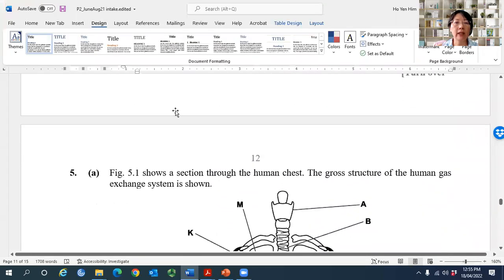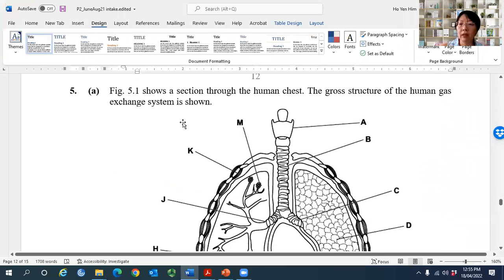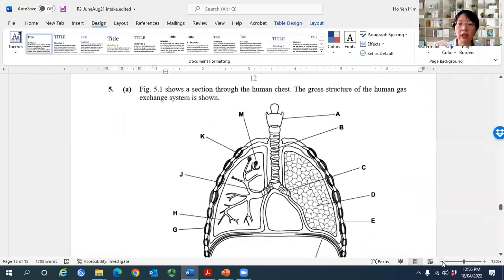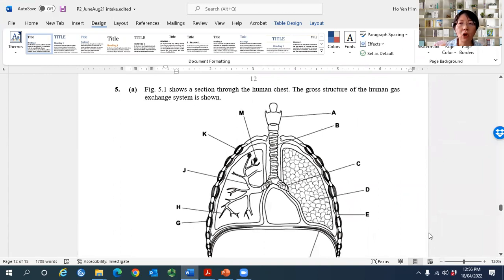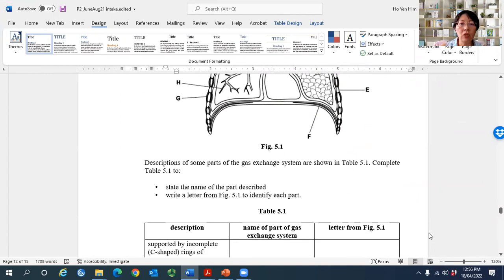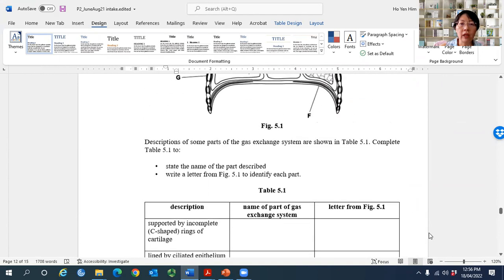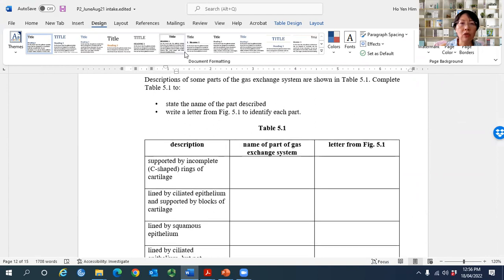So next question is the lung. Let me make it smaller so you can see the structure. This is a gross structure of the human lung. The description is given, so you need to state the name of the part and write the letter. What I find is that some of you know the name, but you do not know the location. A lot of students may give the name correct, but then the location is wrong. So let's look at it.